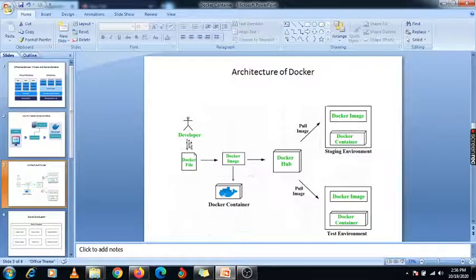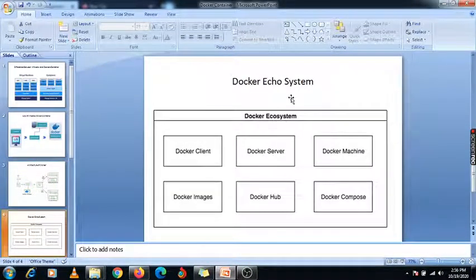Okay, so this is the workflow of the Docker container. Now we are talking about the Docker ecosystem. Before we move towards the Docker ecosystem, there are some advantages and some disadvantages of Docker. First we will talk about some advantages.